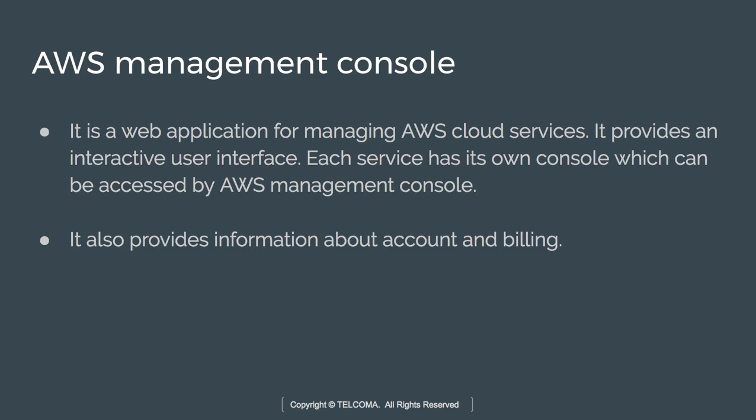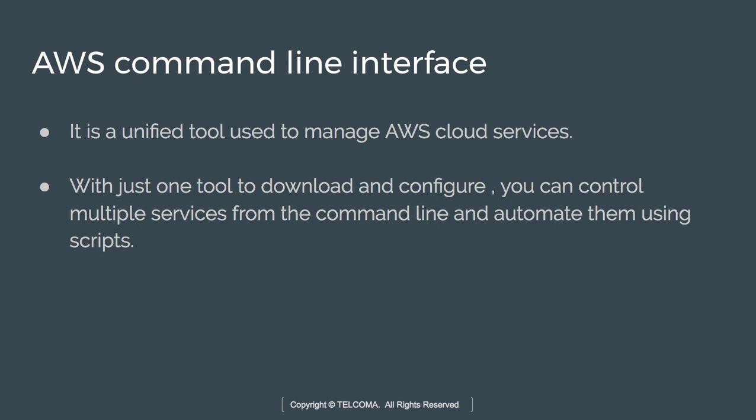Other than this, it is providing us information on account details, billing and payment, everything related. Next we have the AWS Command Line Interface. It is basically a unified tool so that we can manage AWS cloud services. With the help of one tool, we can download and configure. We can control multiple services with the help of the command line and we can automate using scripts.